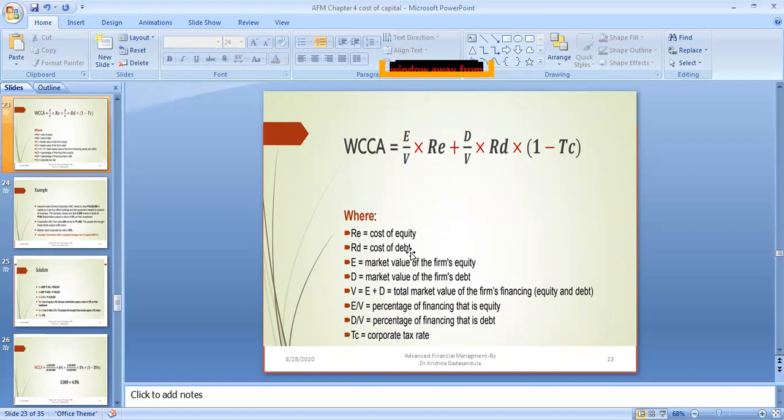RD is equal to the cost of debt, and E is equal to the market value of the firm's equity. D is equal to the market value of the debt, and V is equal to E plus D, the total market value of the financing, debt and equity. E by V is the percentage of financing that is equity, D by V is the percentage of financing that is debt, and TC is the corporate tax rate.